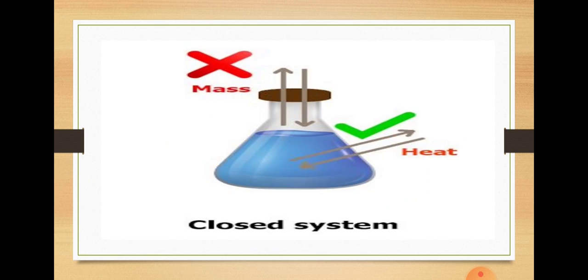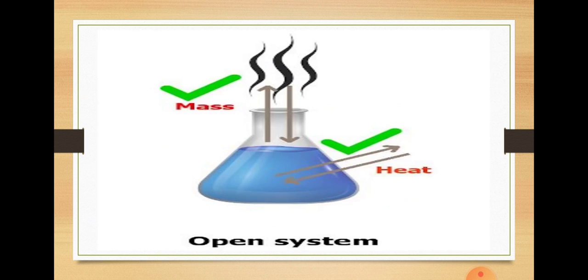Closed system: it is a system which can exchange energy but not matter. If it is hot water in a closed glass bottle, it is closed, so mass cannot change, but heat I can increase or decrease. So this type of system will be considered a closed system.